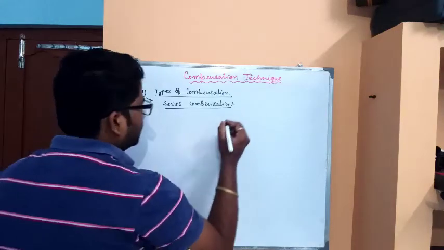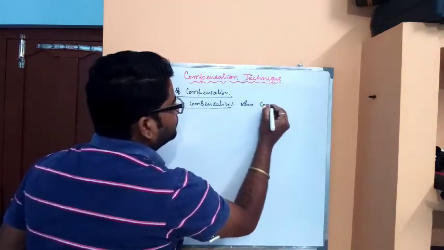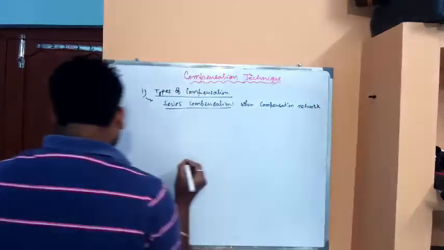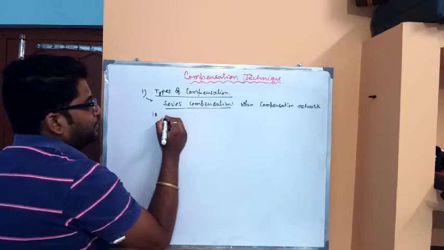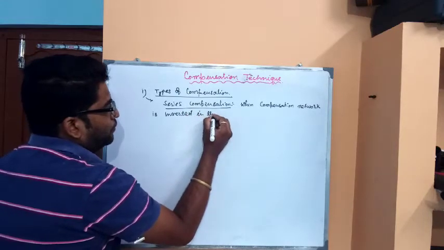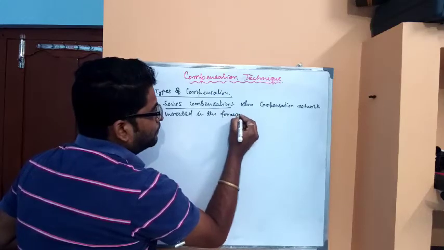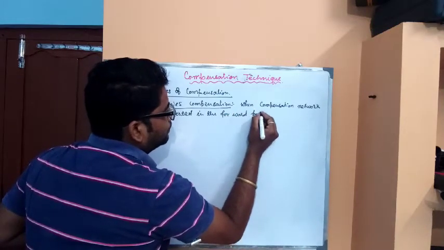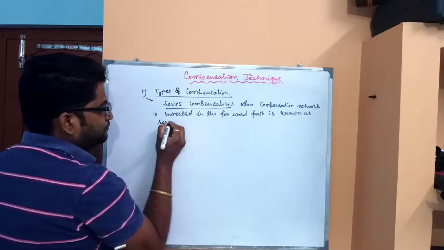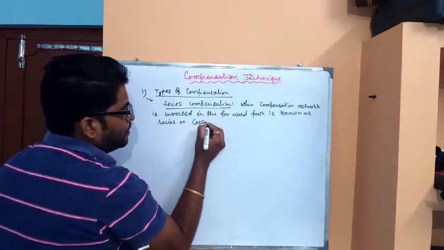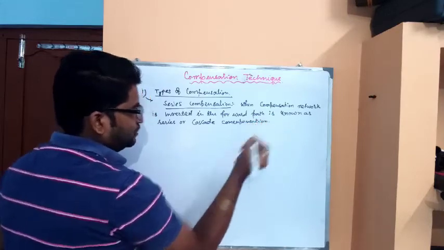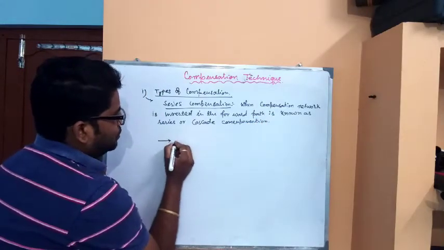So note down: when the compensation network is inserted in the forward path, it is known as series or cascade compensation.